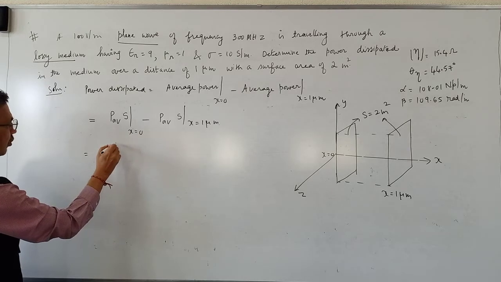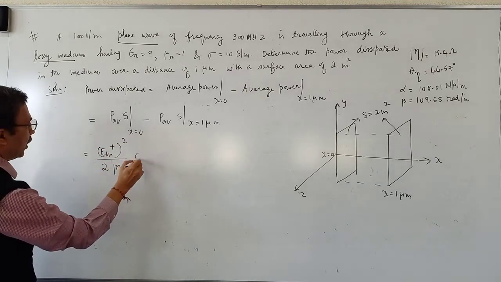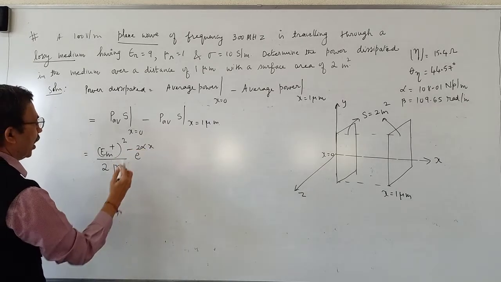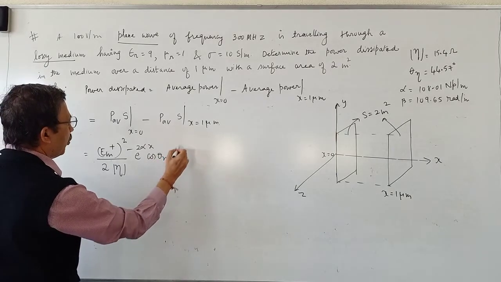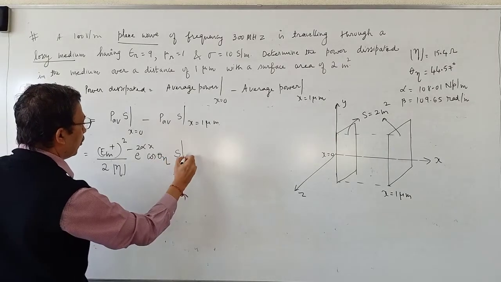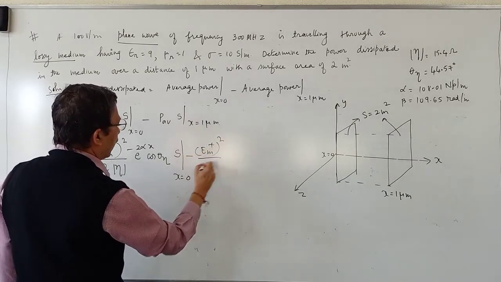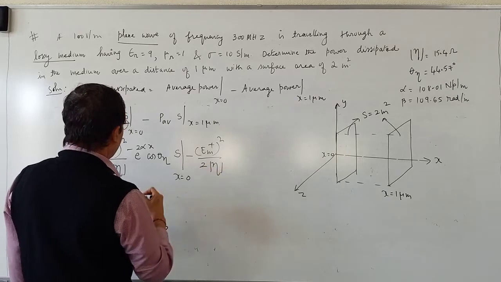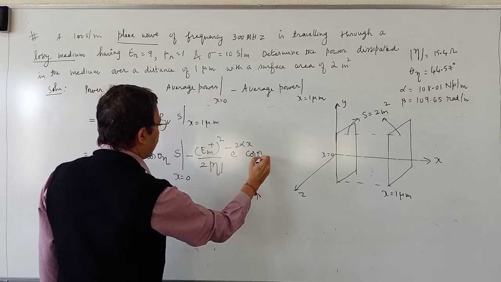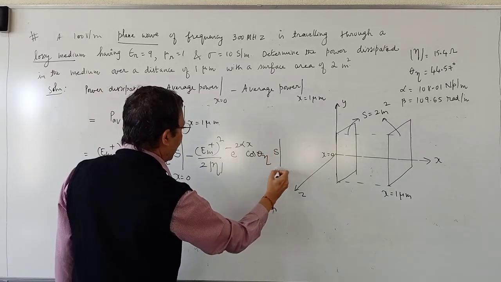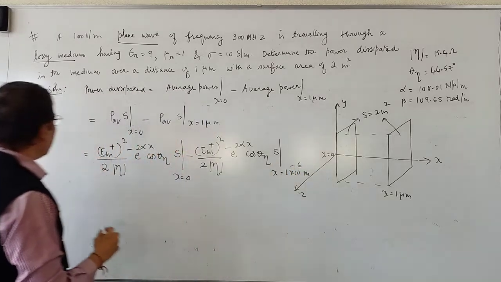(Em plus)² divided by 2 times magnitude of eta, e to the power minus 2 alpha x cos theta, multiplied by S, evaluated at x equal to 0, minus (Em plus)² divided by 2 times magnitude of eta, e to the power minus 2 alpha x cos theta into S, evaluated at x equal to 1 into 10 to the power minus 6 meters.